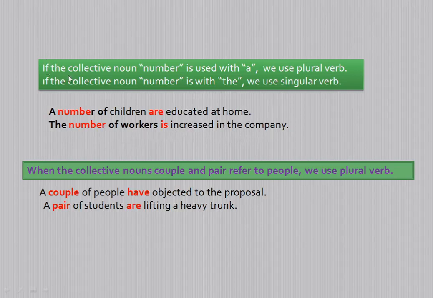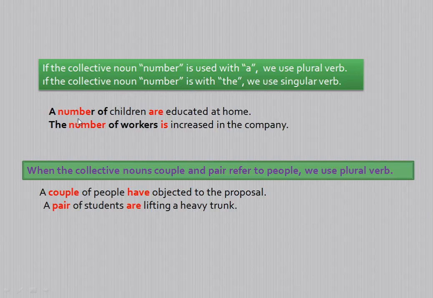If the collective noun number is used with a, then we use a plural verb. If the collective noun number is used with the, then you use a singular verb.